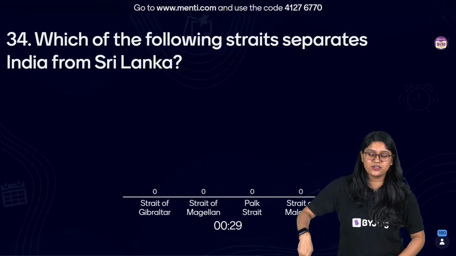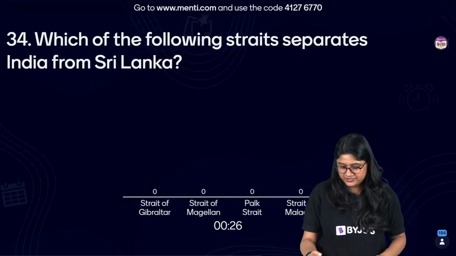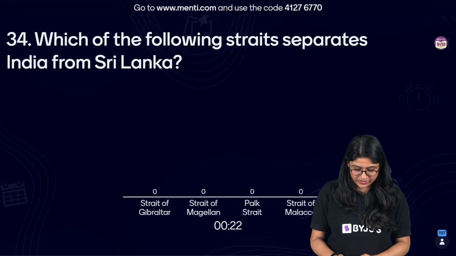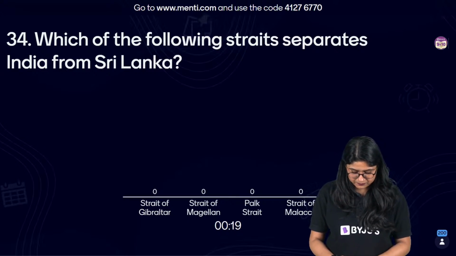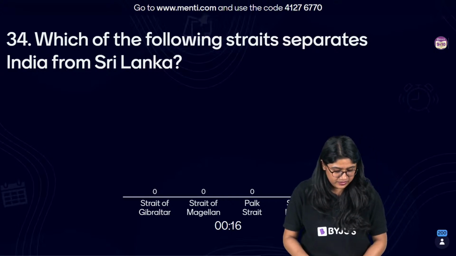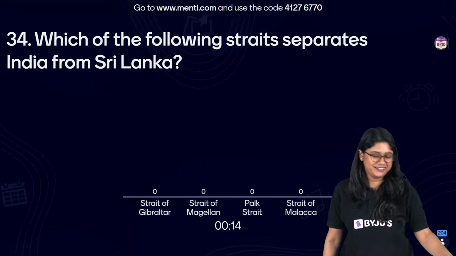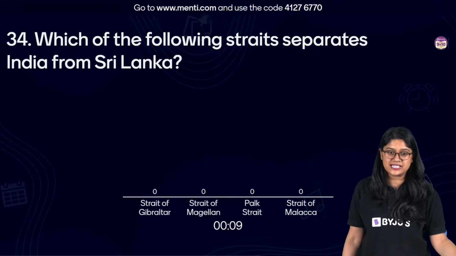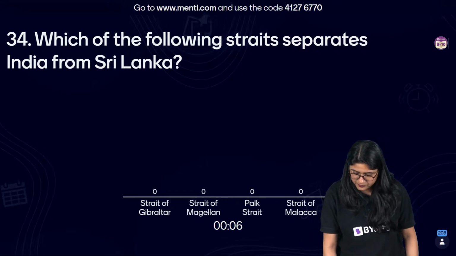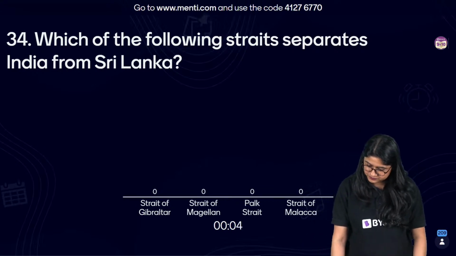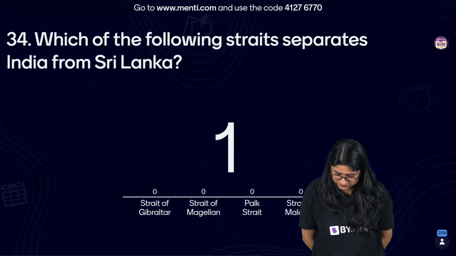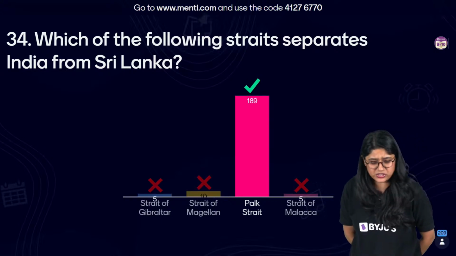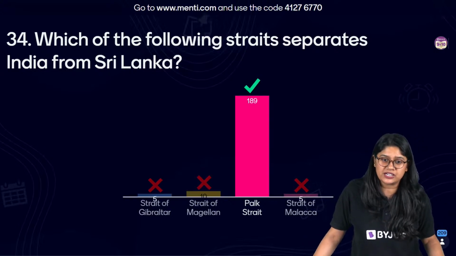I can see the answers. Very good, everyone. And the correct answer is option C. 189 of you have voted for the correct answer.